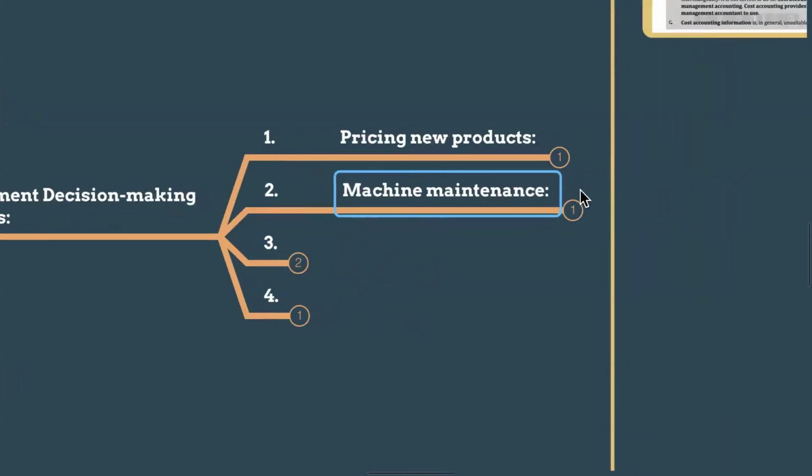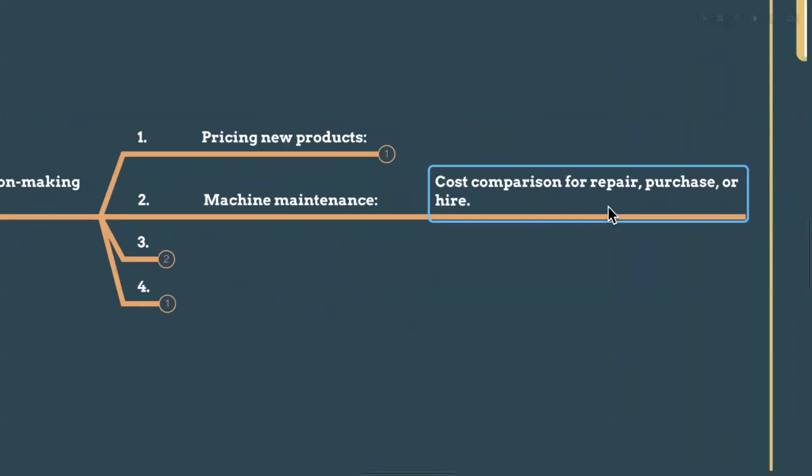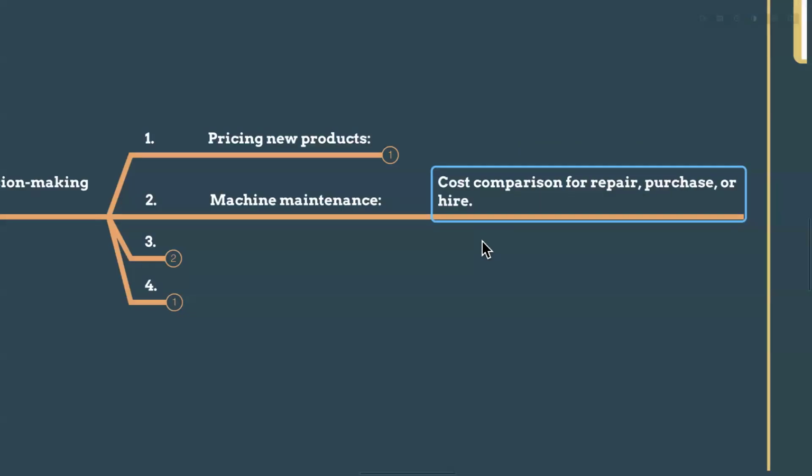And like machine maintenance, cost comparison for repair, purchase, or hire. If you are a management accountant, you are going to decide: our machine is in a condition of breakdown, it's not working. So you compare: if we repair that machine, how much will it cost? If we purchase a new machine, how much will it cost?